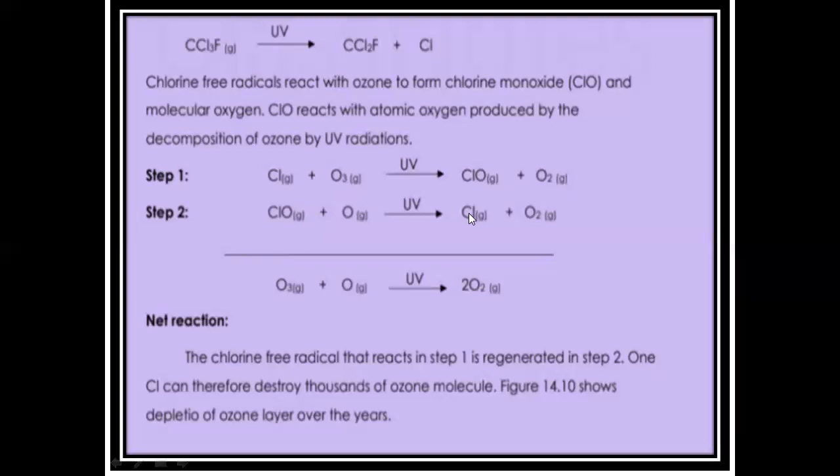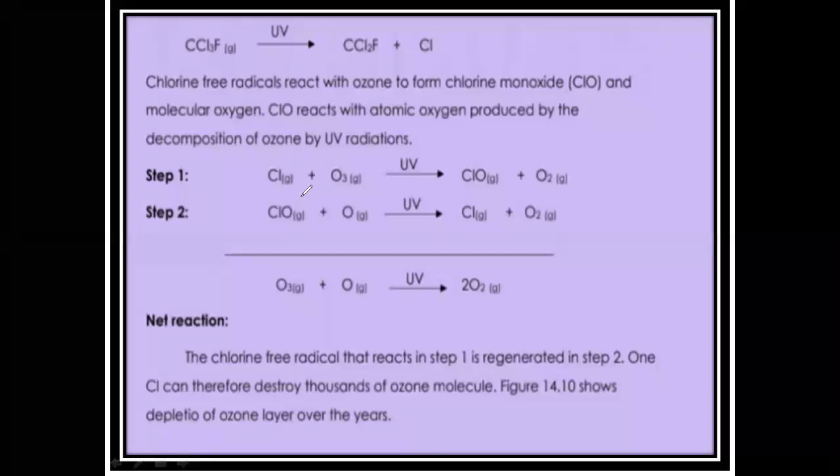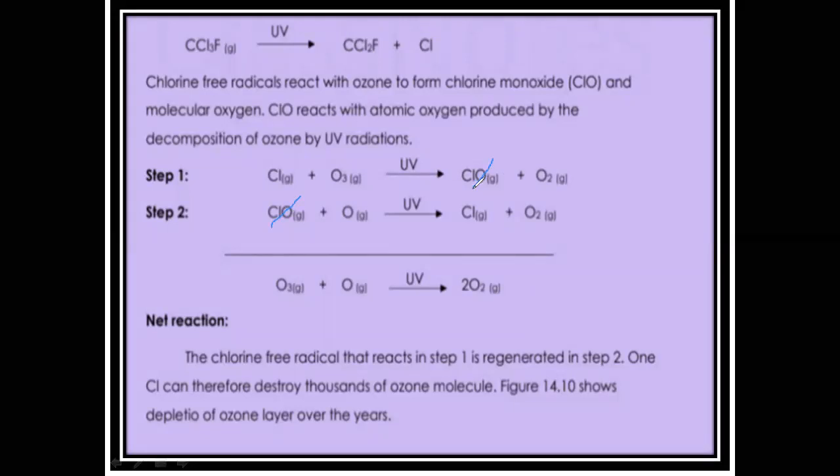They will react together and will give a chlorine free radical and an oxygen molecule. Now, if we add the two reactions, you can see we will cut out the similar terms at both sides. Chlorine monoxide is present in the second step, and it is also present in the first step. So this is the rule: while adding, you have to cut the similar terms at the reactant and product side.